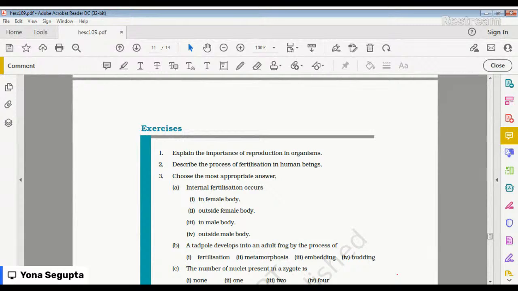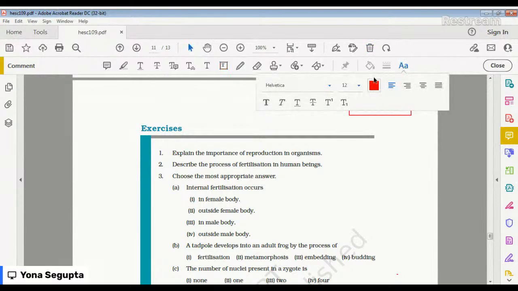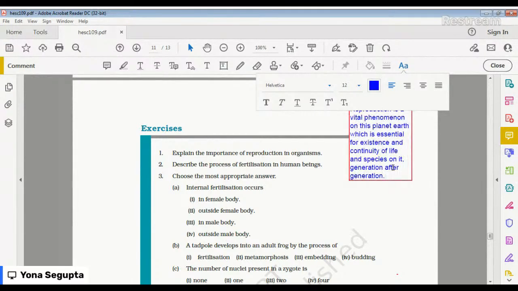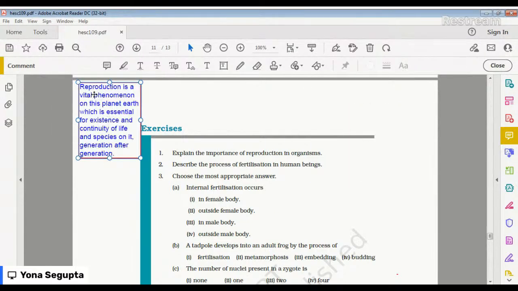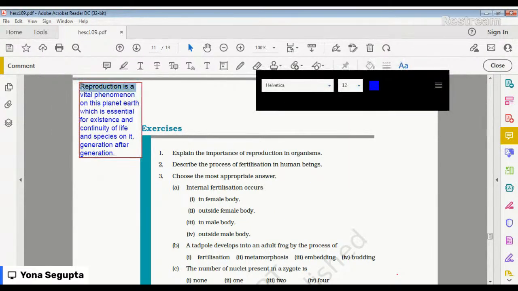Reproduction is essential for the continuation of species. Okay, so let us write down the answer here. Let's not write with this. Let's write with some different things. This is number one.